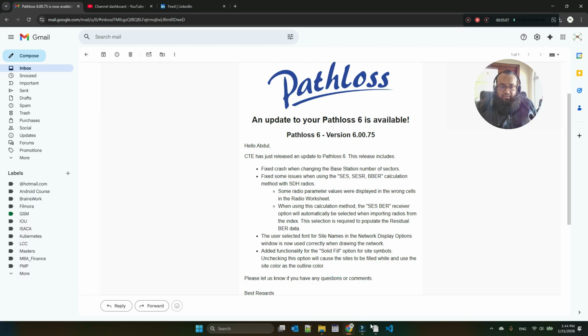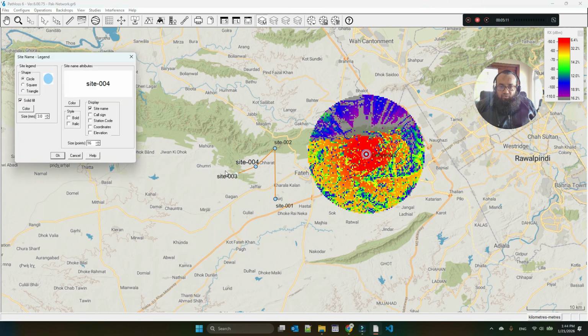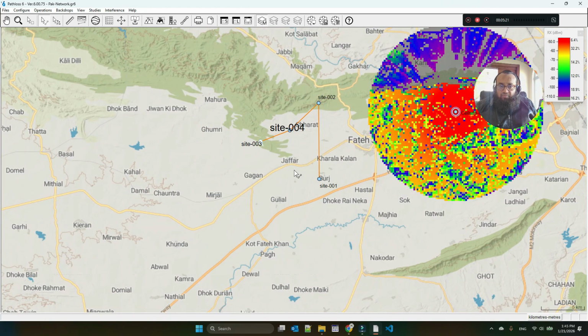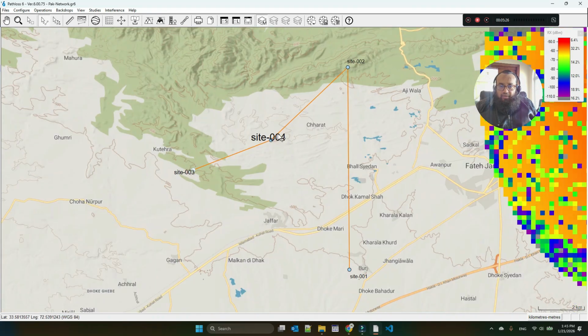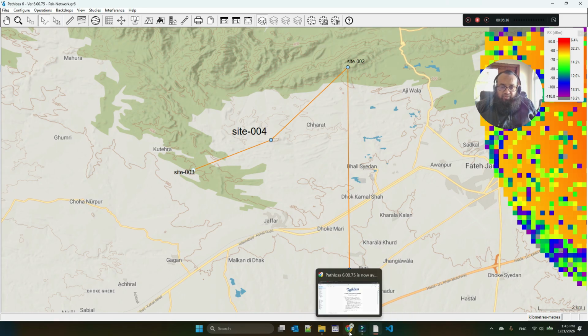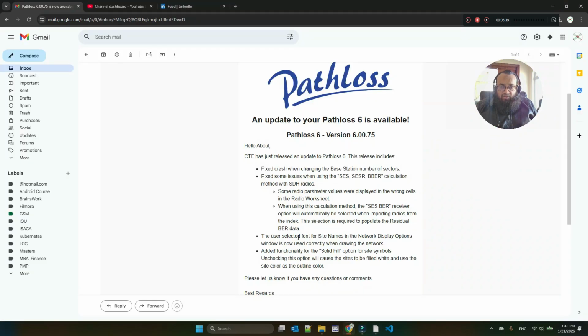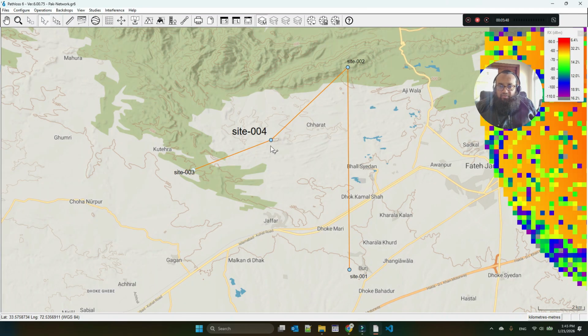Let's see the site name attribute thing. Sometimes some things may be fine, but we also don't know how to check or what they actually mean by that. For me, it was working almost similarly before as well, but maybe there was some issue which I was not able to catch. User selected font window is now used correctly when drawing, or maybe let me check once again.